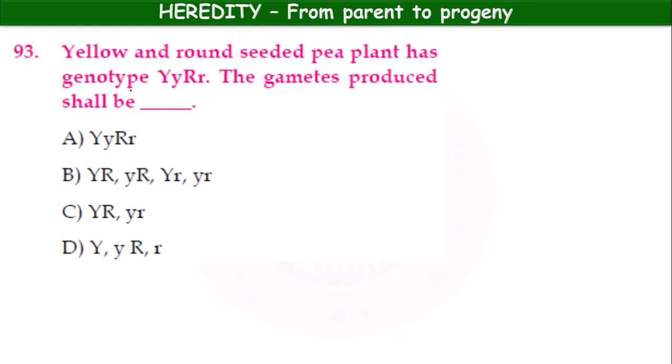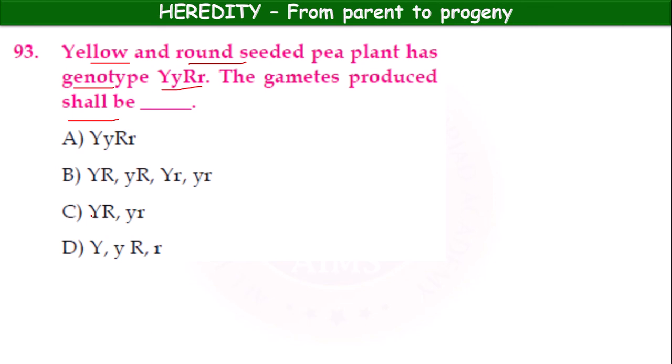Next, yellow and round seeded pea plants has genotype capital Y, small y, capital R, small r. The gametes produced shall be. Option A, capital Y, small y, capital R, small r. Option B, capital Y, capital R, small y, capital R, capital Y, small r, small y, small r.